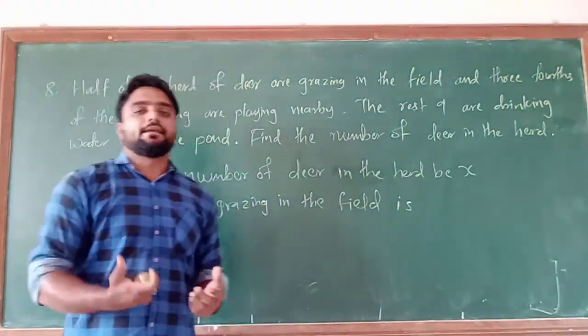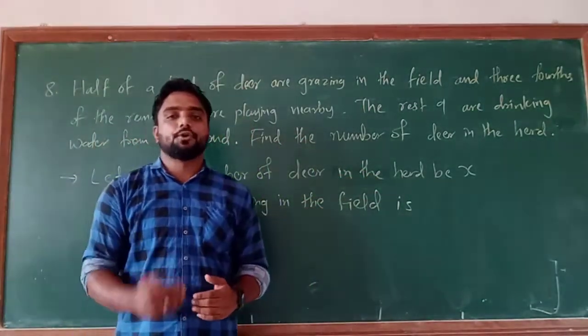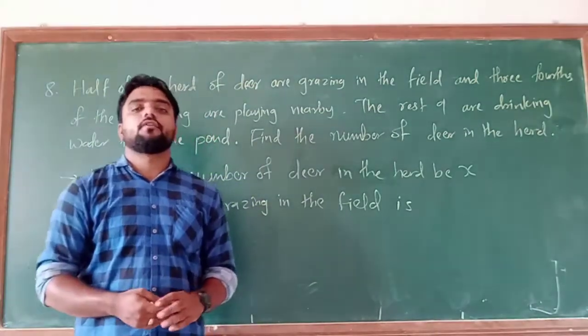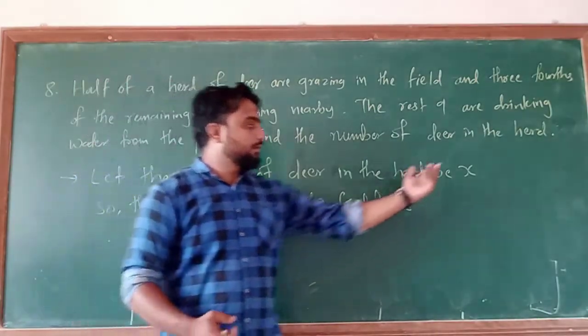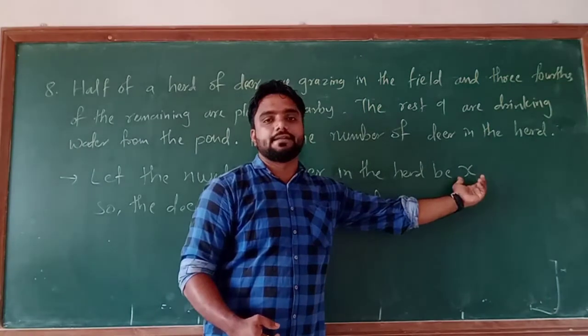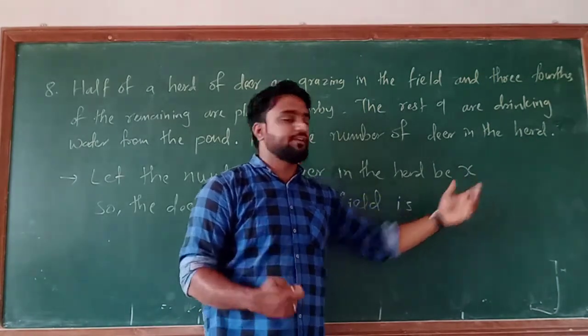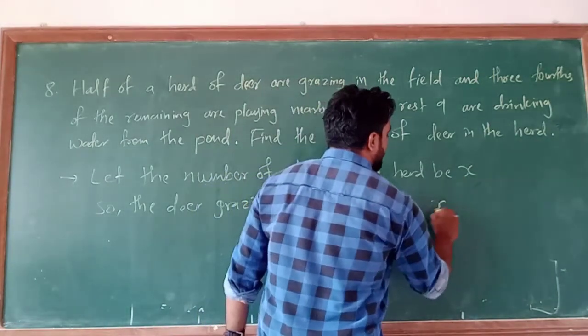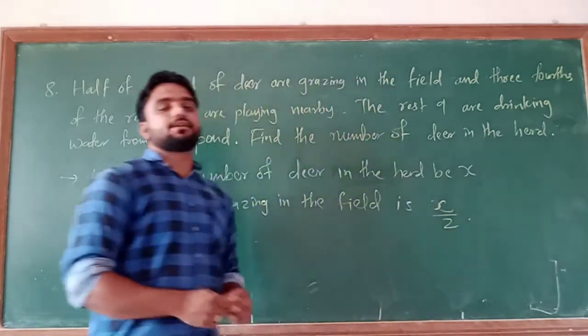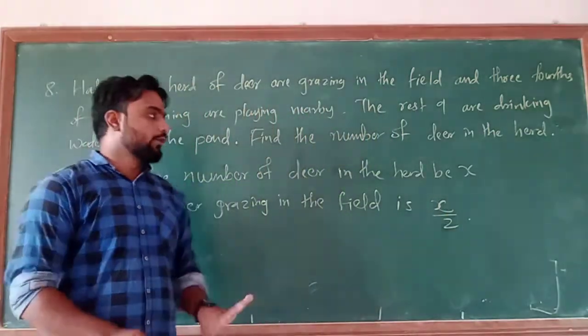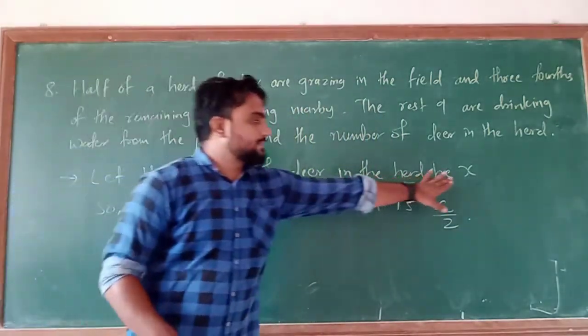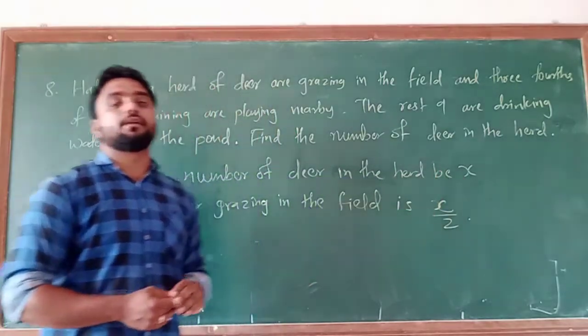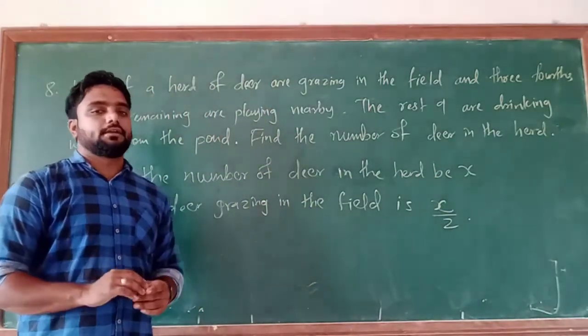Suppose 10 है तो 10 का half करेंगे, that is 10/2, that means 5. So here the total deer are x, so if I am taking half of x, I can write it as x/2. Understand or not? So out of x deer, x/2 deer are grazing in the field.